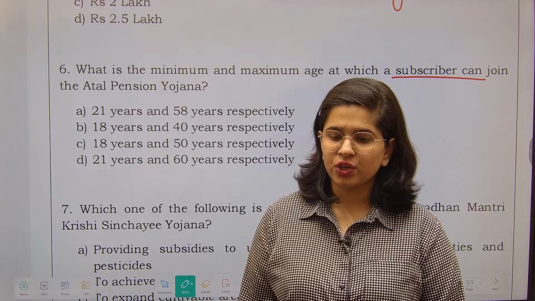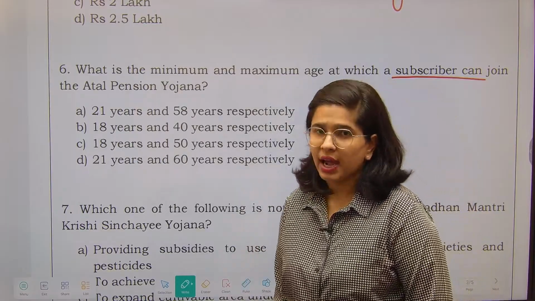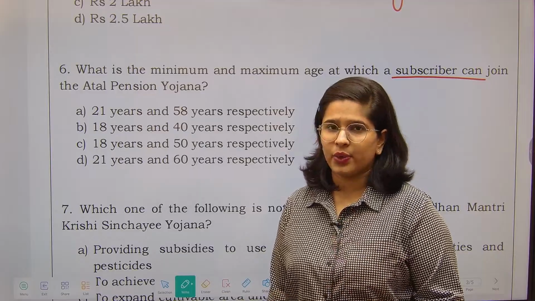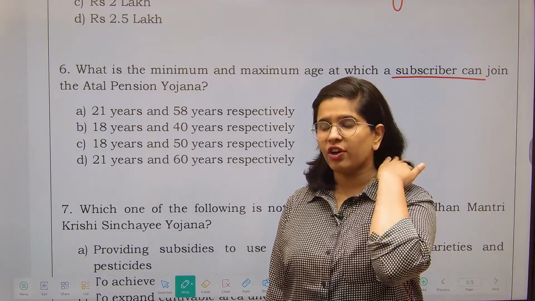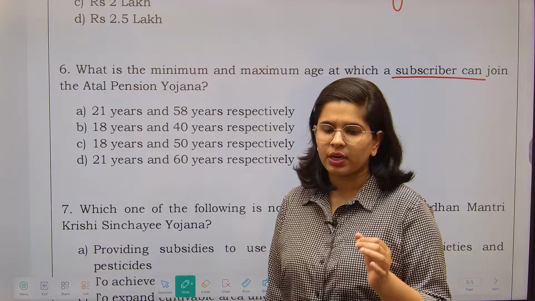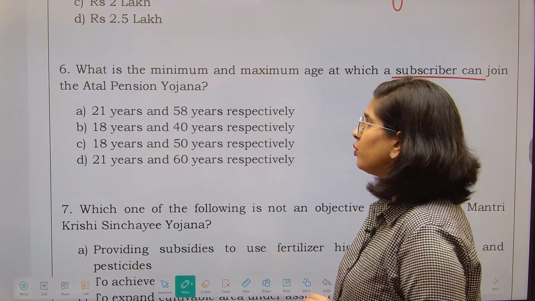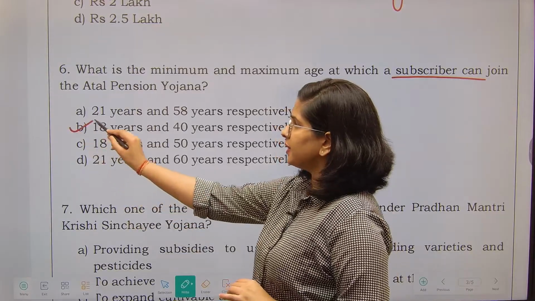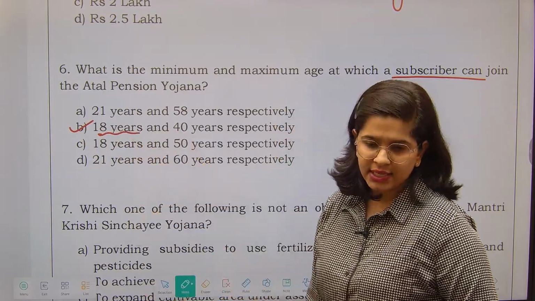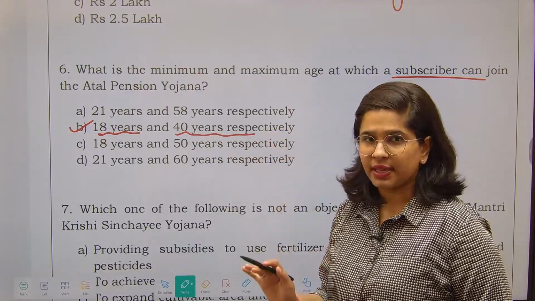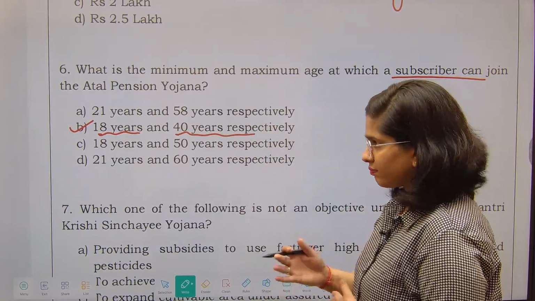But here the question specifically asks about the Atal Pension Yojana, and I will categorize it as an easy question. Even if you have heard about Atal Pension Yojana just once, it would be easy to remember that the correct answer is minimum age 18 years and maximum age 40 years respectively.